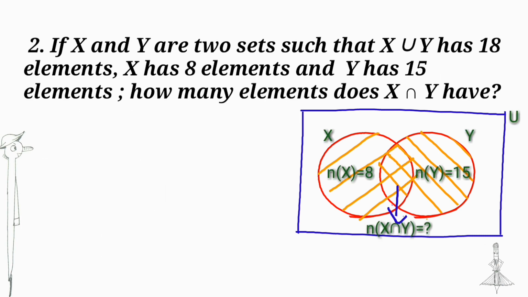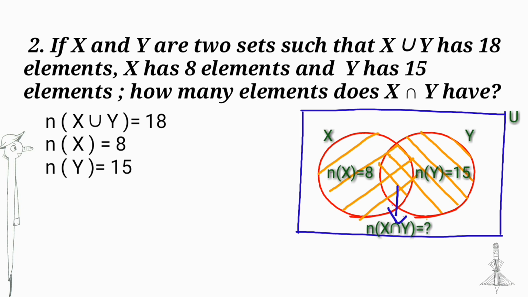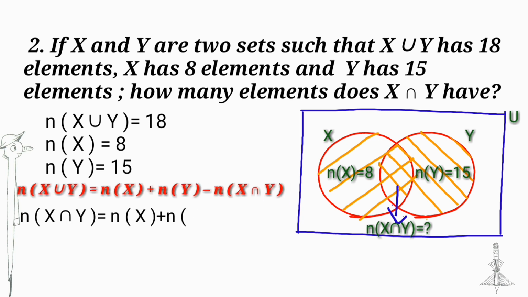If x and y are two sets such that x union y has 18 elements, x has 8 elements and y has 15 elements, how many elements does x intersection y have? Given that number of elements in x union y is equal to 18, number of elements in x is equal to 8, and number of elements in y is equal to 15. Substitute the values in our equation, we get number of elements in x intersection y is equal to 5.